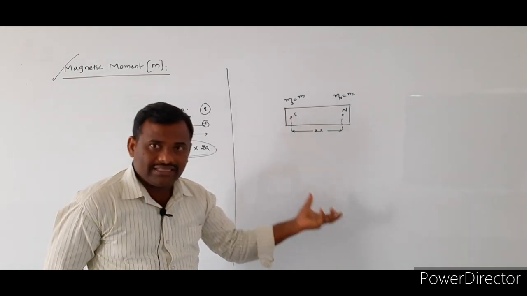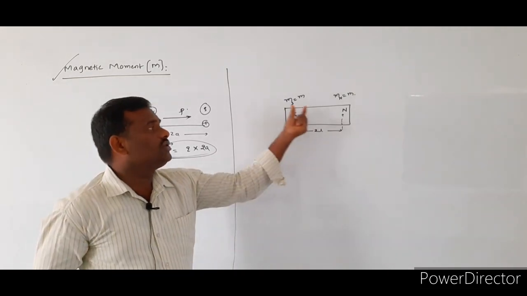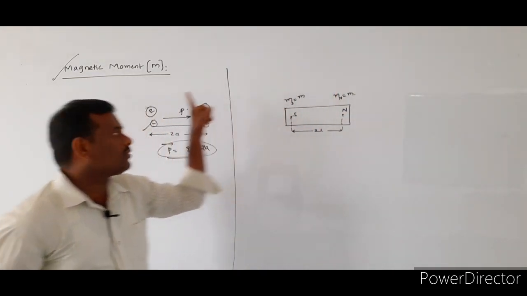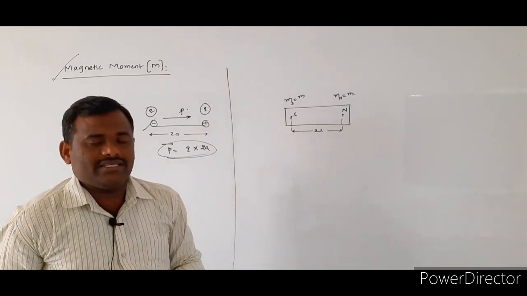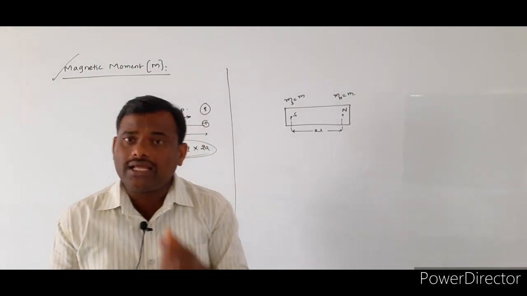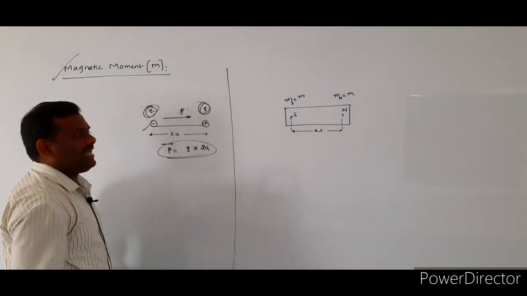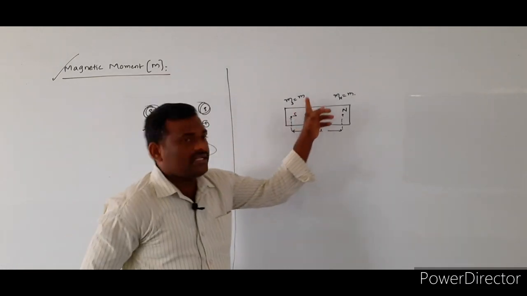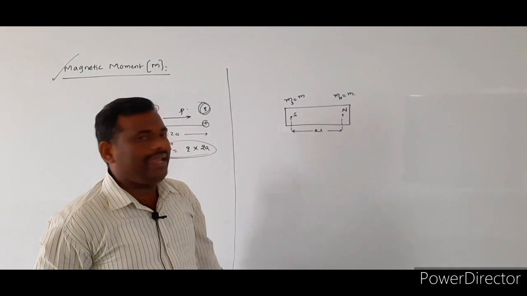So they will have equal magnitudes of pole strength, similar to the electrical dipole. When you consider the electrical dipole, you must consider two equal and opposite charges. Here the magnitude of the charges will remain the same. Here also the pole strengths of the two poles, south pole as well as north pole, will remain the same.